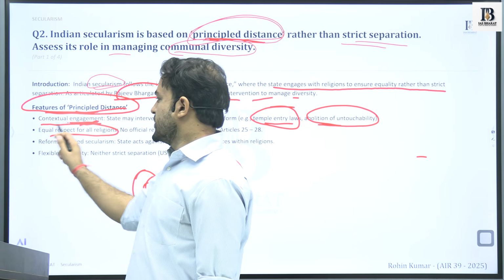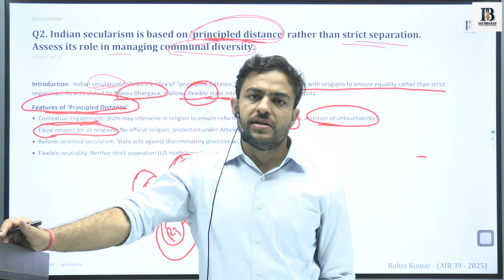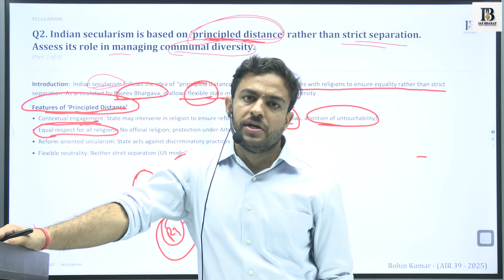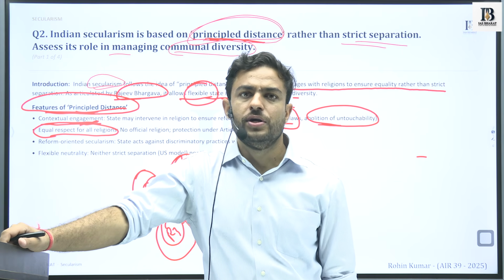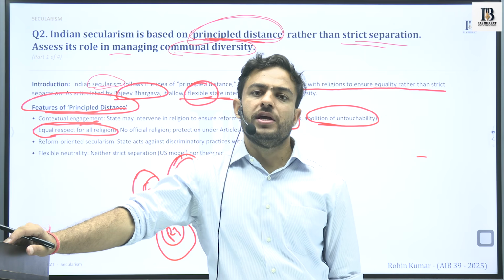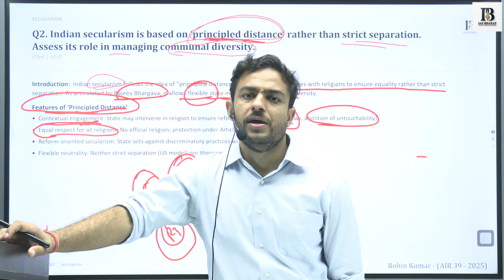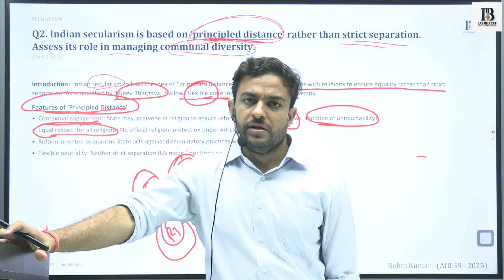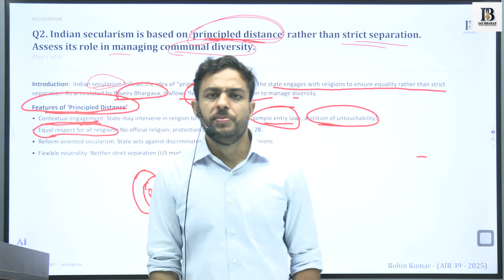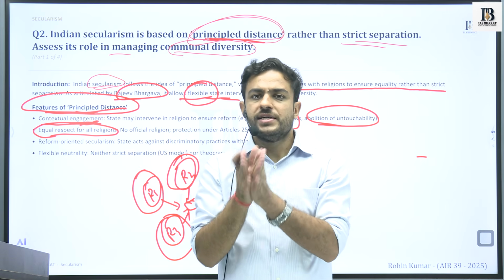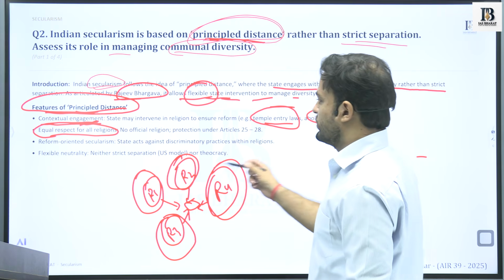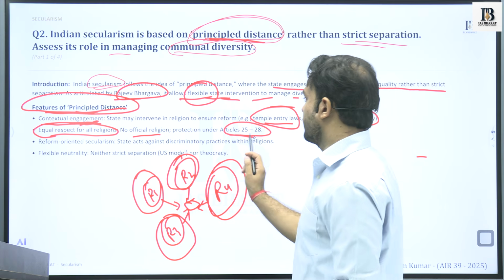Equal respect for all religions. So the state would act in such a spirit and such a nature that it will not have any biases, it will not have any partial attitude towards any of the religions. All the religions would be seen from an equal distance, from a uniform eye, wherein all the religious institutions or practices would be assessed in a very impartial manner. And equal respect, no official religion, protection under 25 to 28.